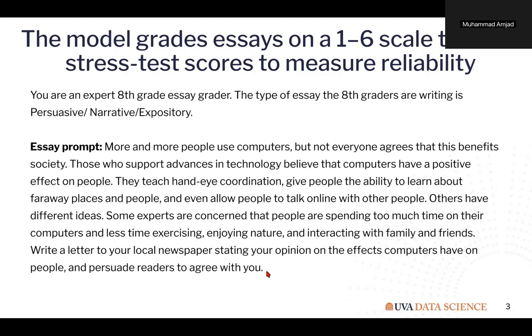The model takes a student essay as raw text and grades it using a rubric. The rubric asks the model to act as an expert eighth grade essay grader and assign a score from 1 to 6. The original dataset combines two human rater scores, so we scaled the model's predicted score to compare it against the reported human score range. But the key point is that this is only the first step. Once the model produced a score and justification, we stress tested that output using safety metrics designed for this essay grading use case.